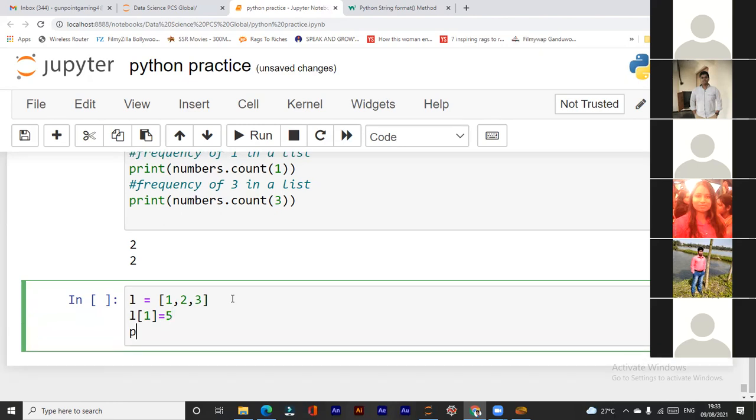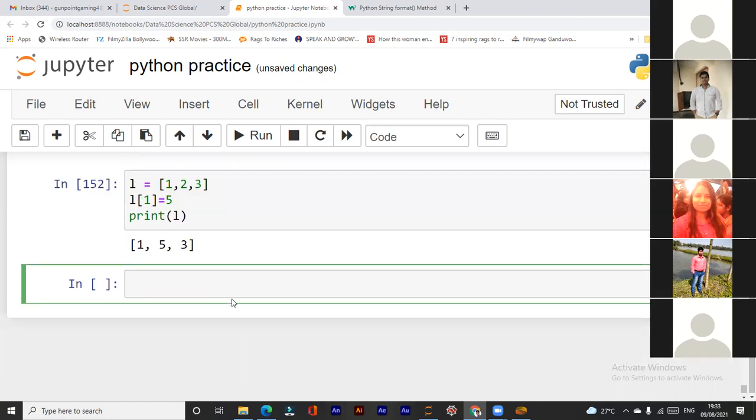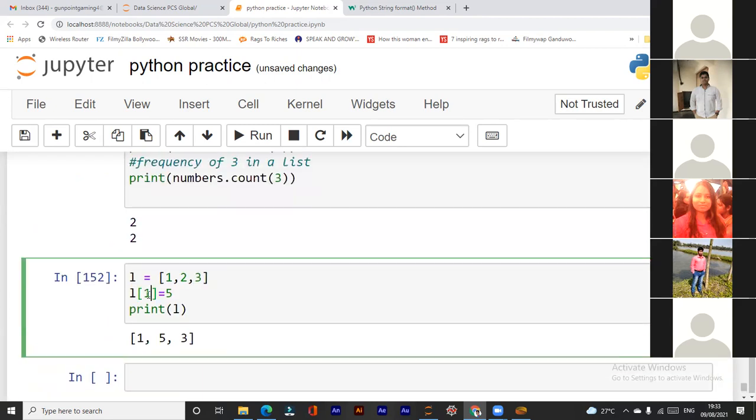Now print L. See, with the help of the index number, we can change the element. At index number 1, I have replaced 2 with 5. So this is the assignment operator. We can assign a new element in the list.